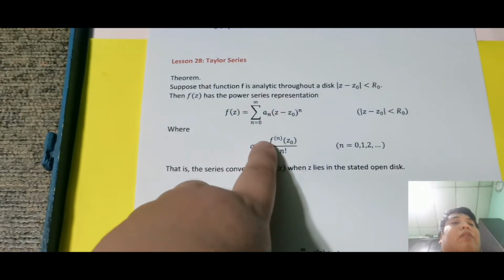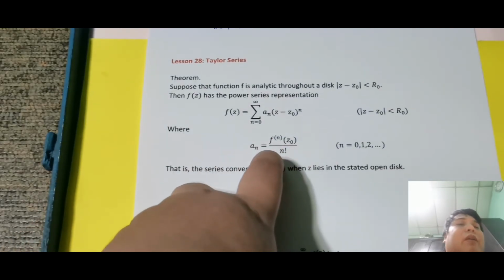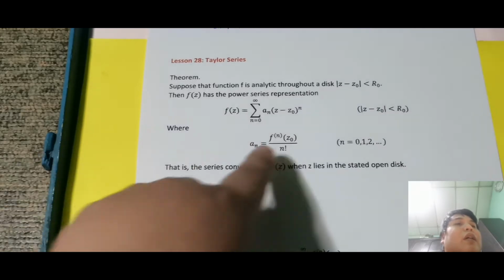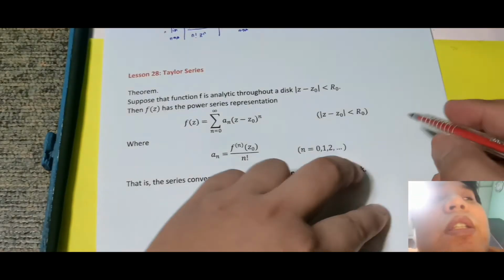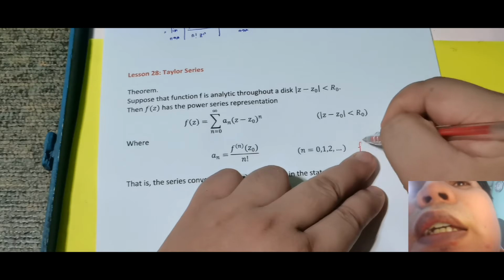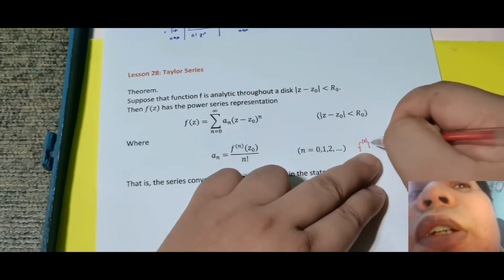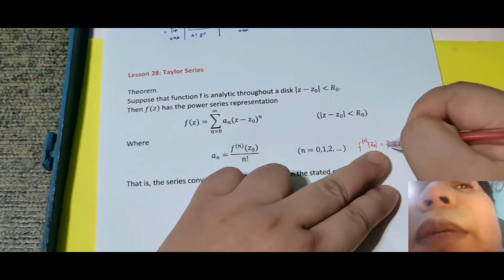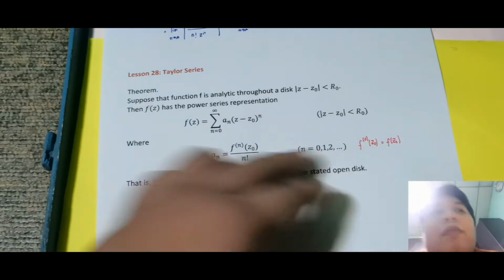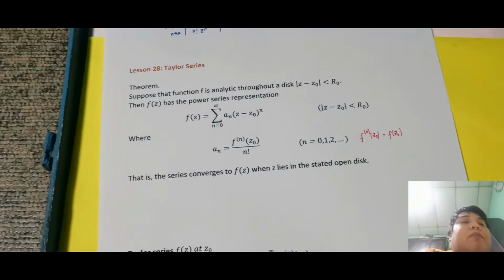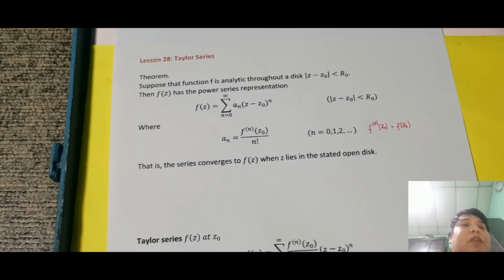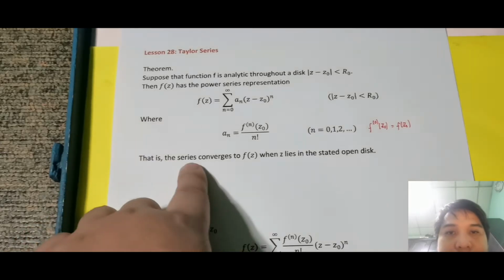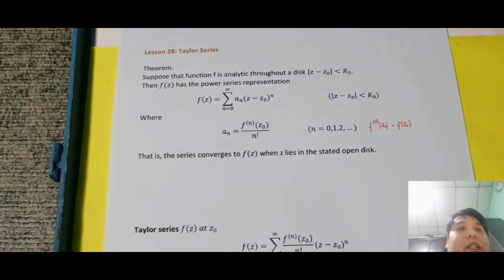Where aₙ is equal to f⁽ⁿ⁾(z₀) over n factorial. Ulit: f nth derivative of z₀ over n factorial. Meaning, differentiate muna at saka mo i-evaluate at z₀. Dagdag ko na, f raised to 0 of z₀ is just equal to f(z₀). So f¹ is f prime, f² is f double prime, f³ is f triple prime. Yun yung ibig sabihin niyan. So that is, the series converges to f(z) when z lies in the stated open disk.